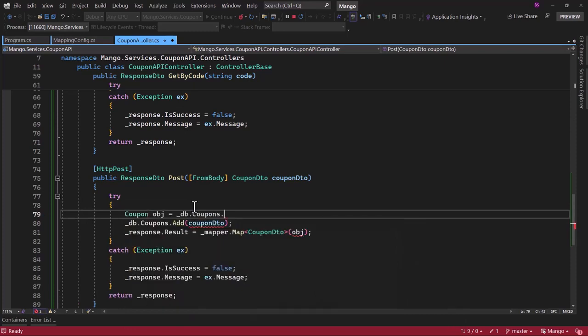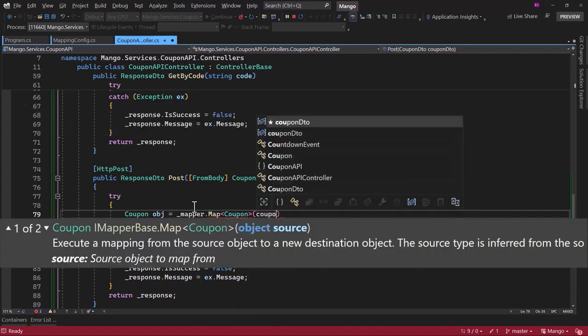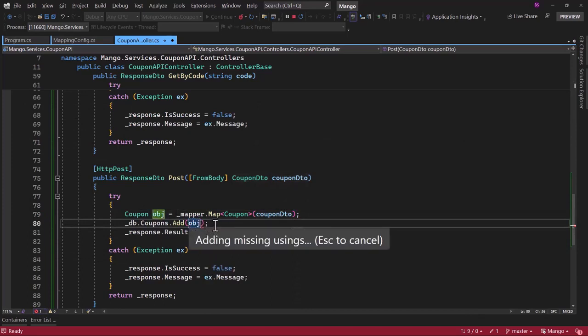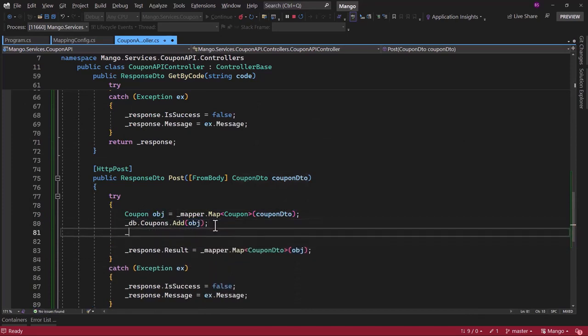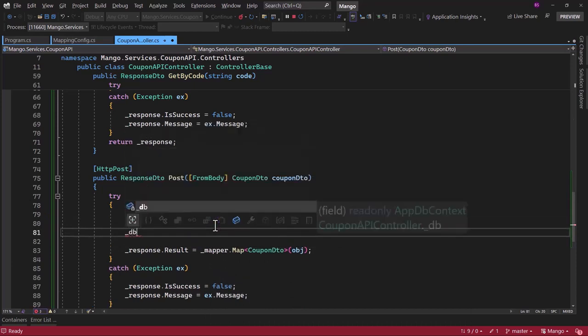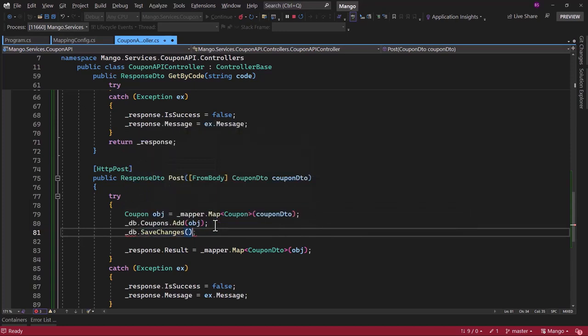So coupon obj is equal to _mapper.Map. I need to convert that to a coupon object, and we will pass the coupon DTO. When we create, we will pass the obj, and with Entity Framework Core, when you create, update or delete anything, you have to save the changes. If you do not save the changes, then this will not work.